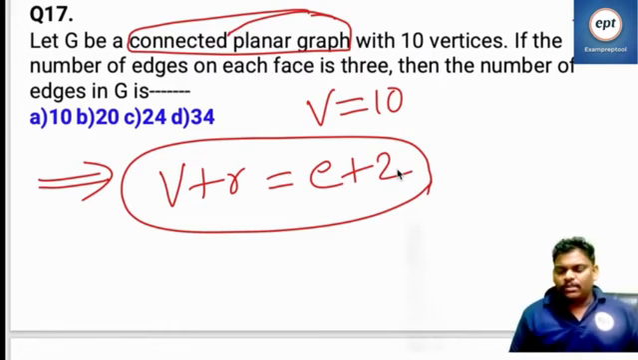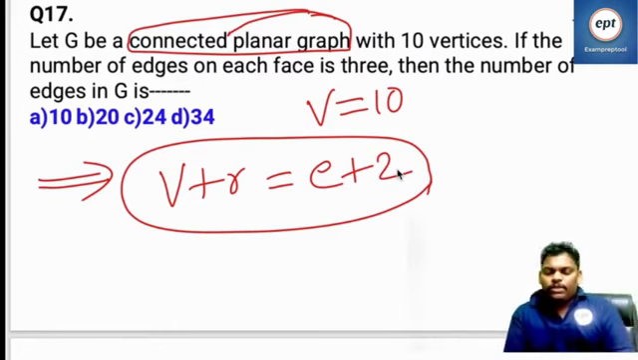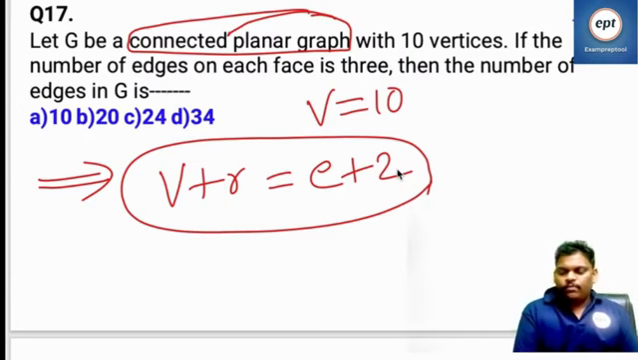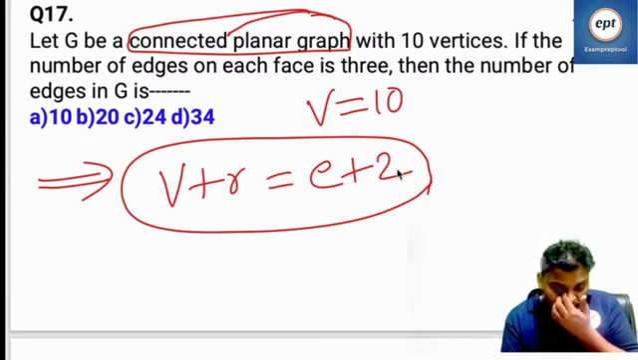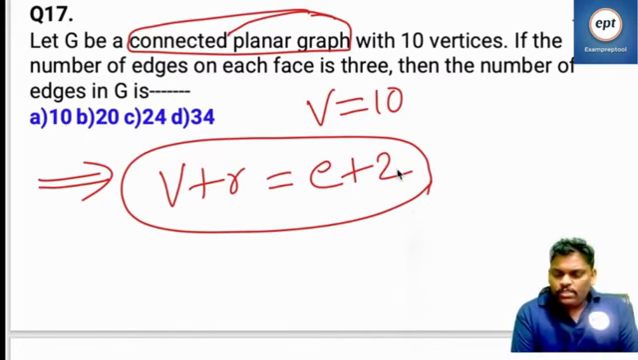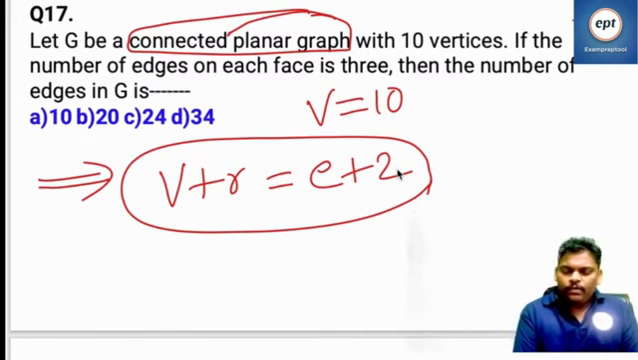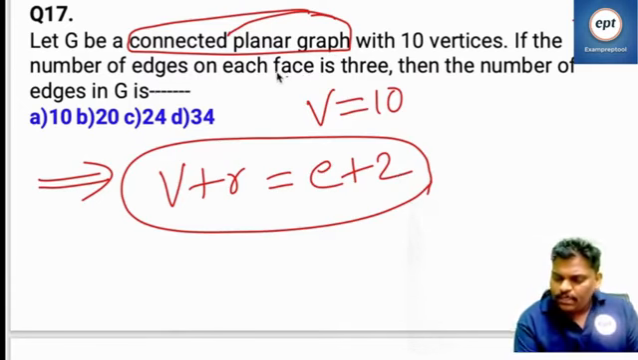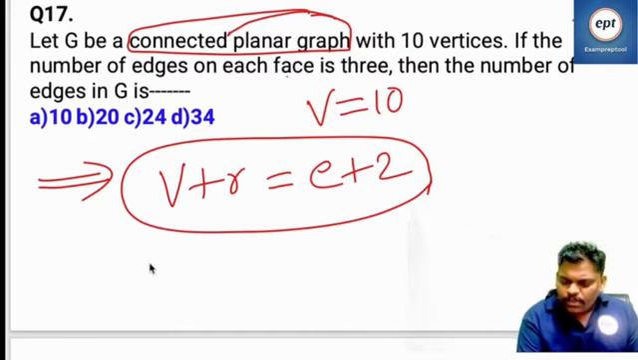Can you try this one? V plus R is equal to E plus 2 in the case of a planar graph. Everyone knows this one. So this is the formula, V value 10. The number of edges on each face is 3. I think the degree of every face is 3. Sum of degrees theorem: the sum of degrees of regions is equal to 2 into E.